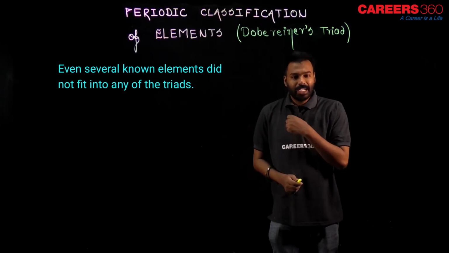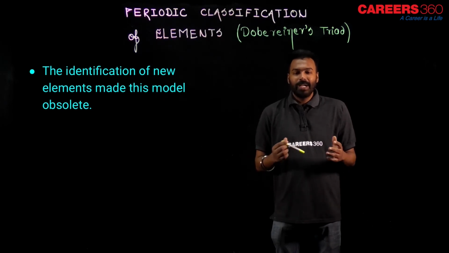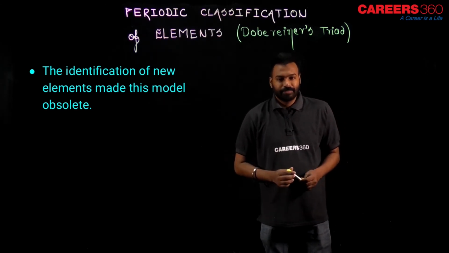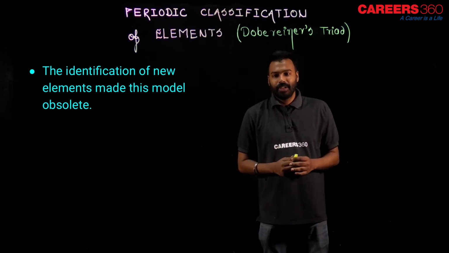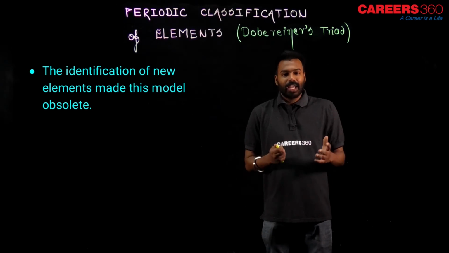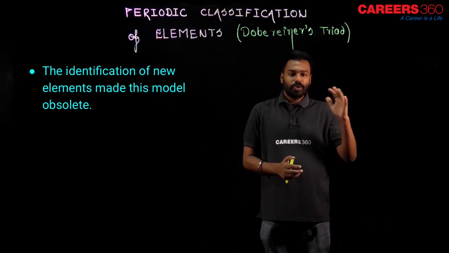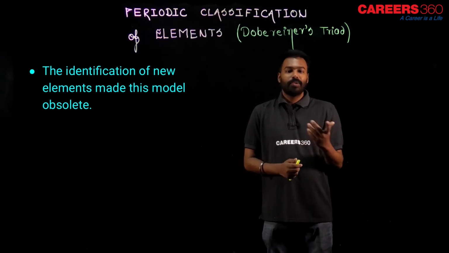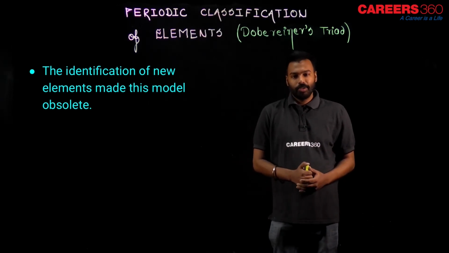Let me give you the second demerit now. The identification of new elements made this model obsolete. Obsolete means something which is not in trend. So, identification of new elements means what? At that time noble gases were not discovered. So, once noble gases came, after that this theory collapsed. So, this is the second demerit of Dobereiner's triad.